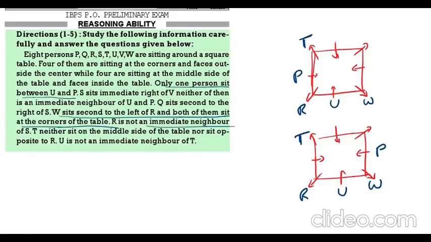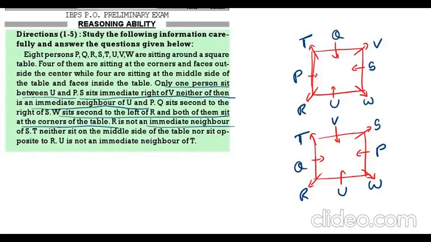S is on the immediate right of V and neither of them is the neighbor of U and P. S is the immediate right of V and S and V, they are not the neighbors of U and P. So, S is on the immediate right of V. So, S will come here, V will come here. Here V, S. Now, we are left out with Q. So, here I am writing Q.